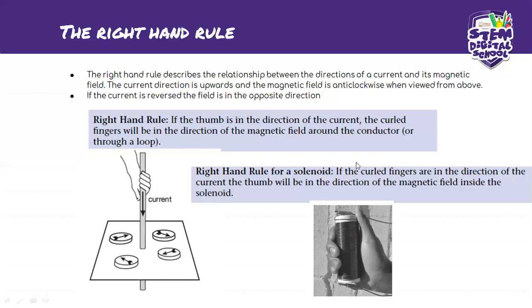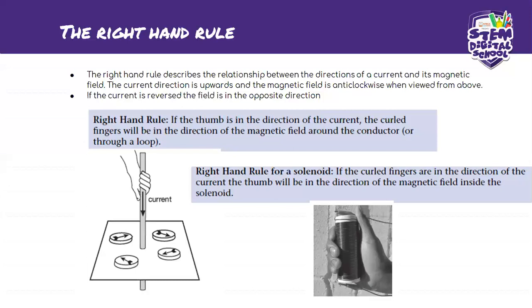Okay, so if the curled fingers are in the direction of the current, the thumb will be the direction of the magnetic field inside the solenoid. Are we together? I hope that it makes sense to you guys. So basically, they're different. They both use the right hand rule, but they work differently.